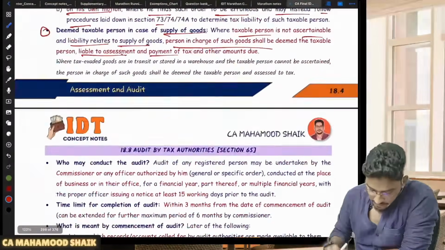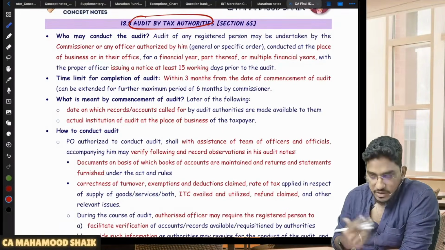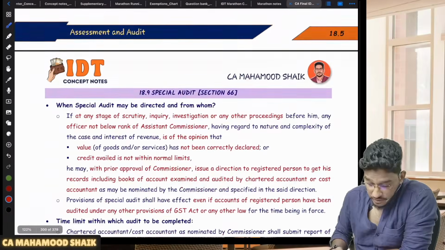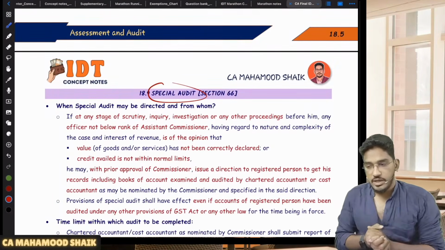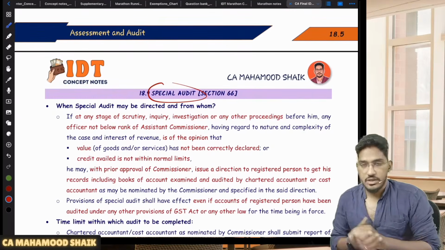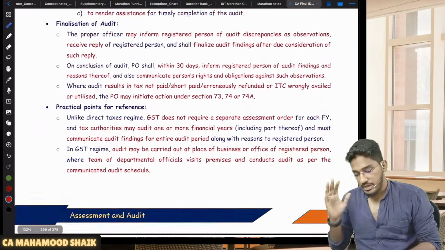Thereafter, I will talk about audits. We have two kinds of audits actually. One is the departmental audit, where the GST authorities themselves will do the audit. The other is something called special audit, where if the department doesn't want to do the audit, they can appoint a chartered accountant or cost accountant to do the audit on behalf of the department. So like that, two audits can happen under GST.